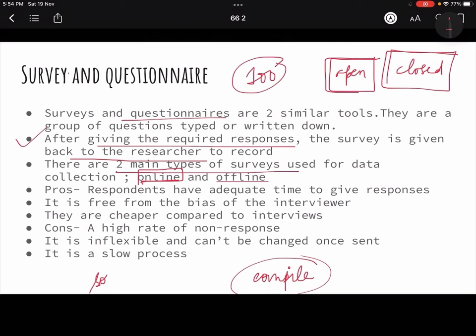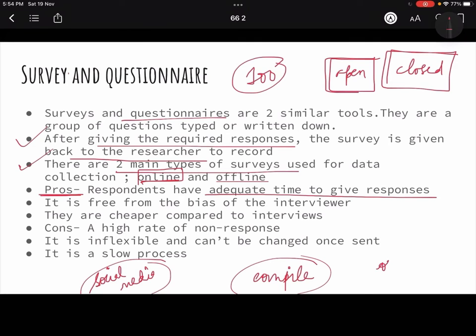Today even social media, right? Social media, internet, all these things are a very cheap, quick source of getting the information. So even today online ways are getting a lot popular. But इसके pros क्या हैं? That means you have adequate time to give response. That means if you are the person who is giving the responses, ठीक है?